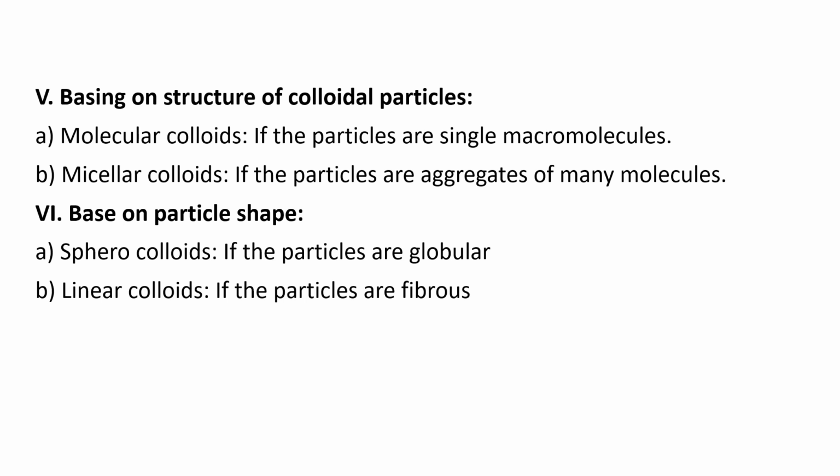Next, based on particle shape. There are two types, spherocolloids and linear colloids. This is the sixth classification, based on particle shape. If the particles are globular, we call them spherocolloids. If the particles are like fibers, we call them linear colloids. So this is all about classification of colloids.